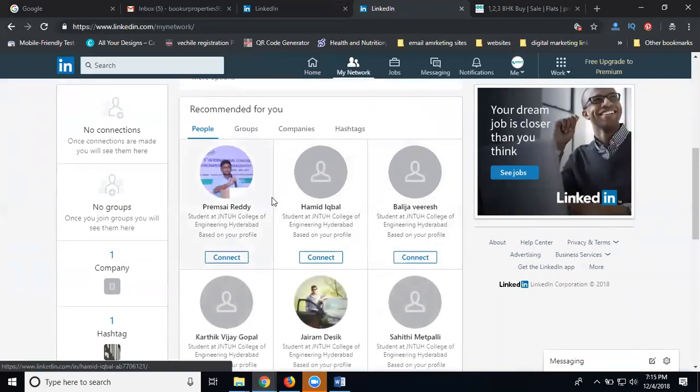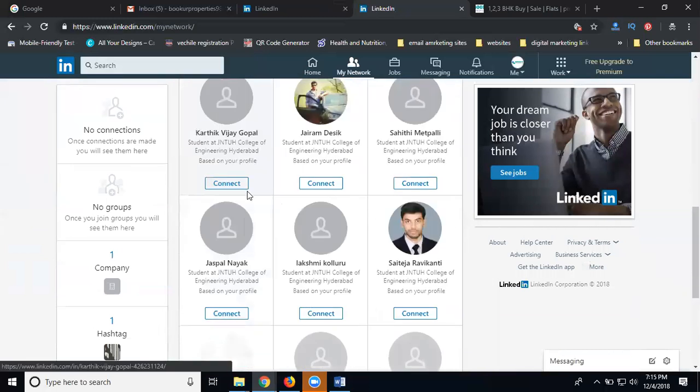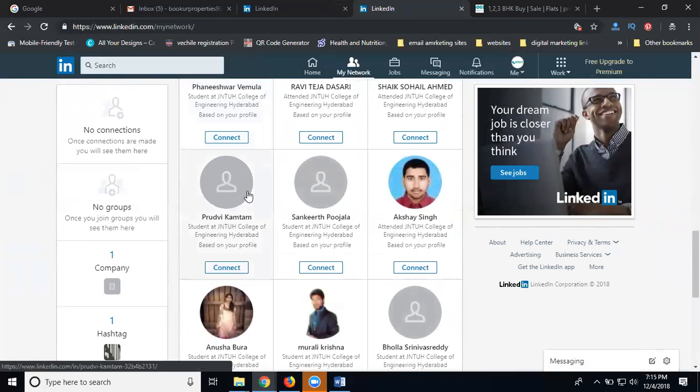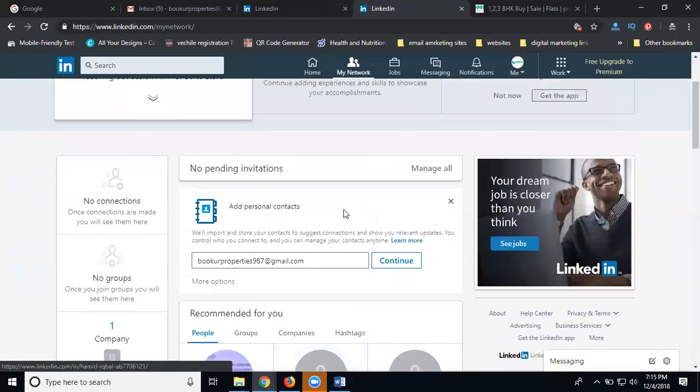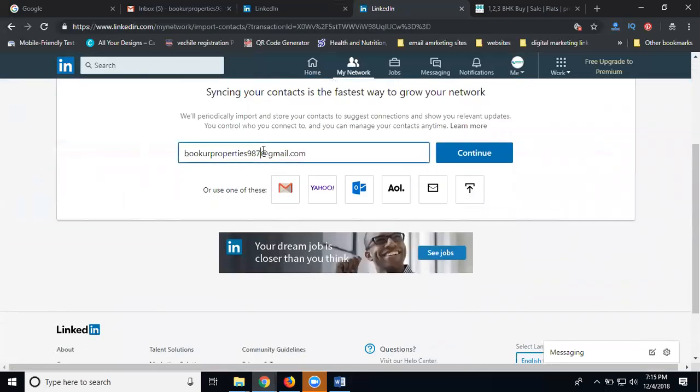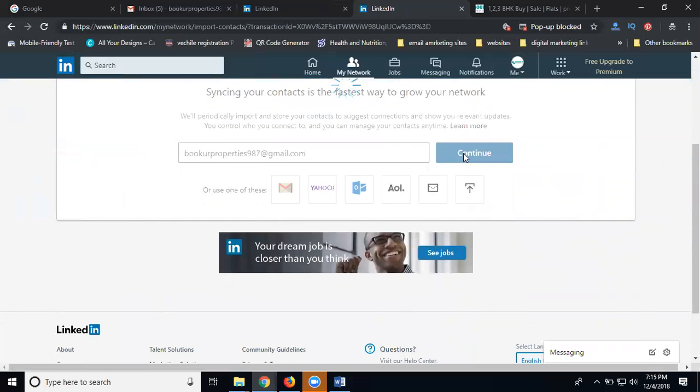Here people will be there. You can select Continue. If any friends are there, you can find them by your email address to increase your connections.